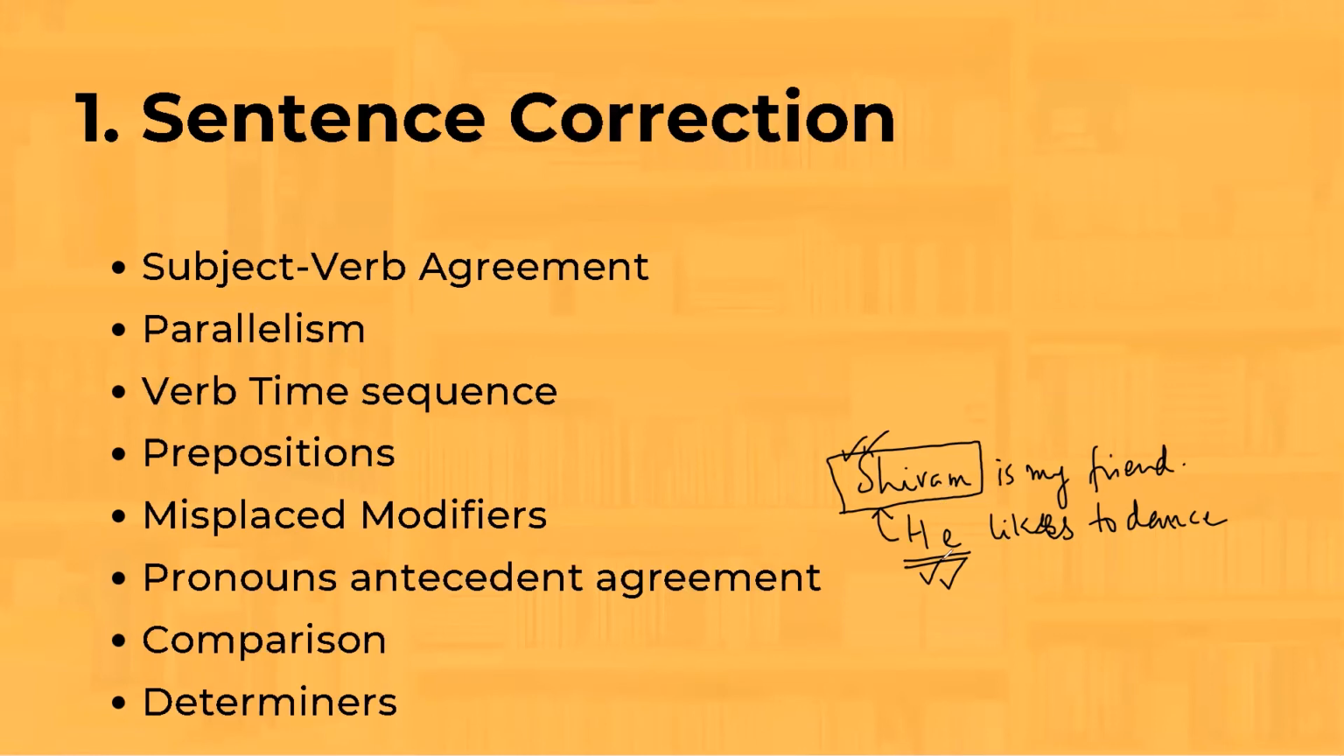So that is the use of pronouns. And here, in this case, he is a pronoun. Some other pronouns are she, they, etc. And Shivam, the word that which we replaced with a pronoun, is the antecedent. So they have to agree. So I can't say that Shivam is my friend, they like to dance. Adu tappu. There is a disagreement there. So the pronoun and the antecedent have to agree.